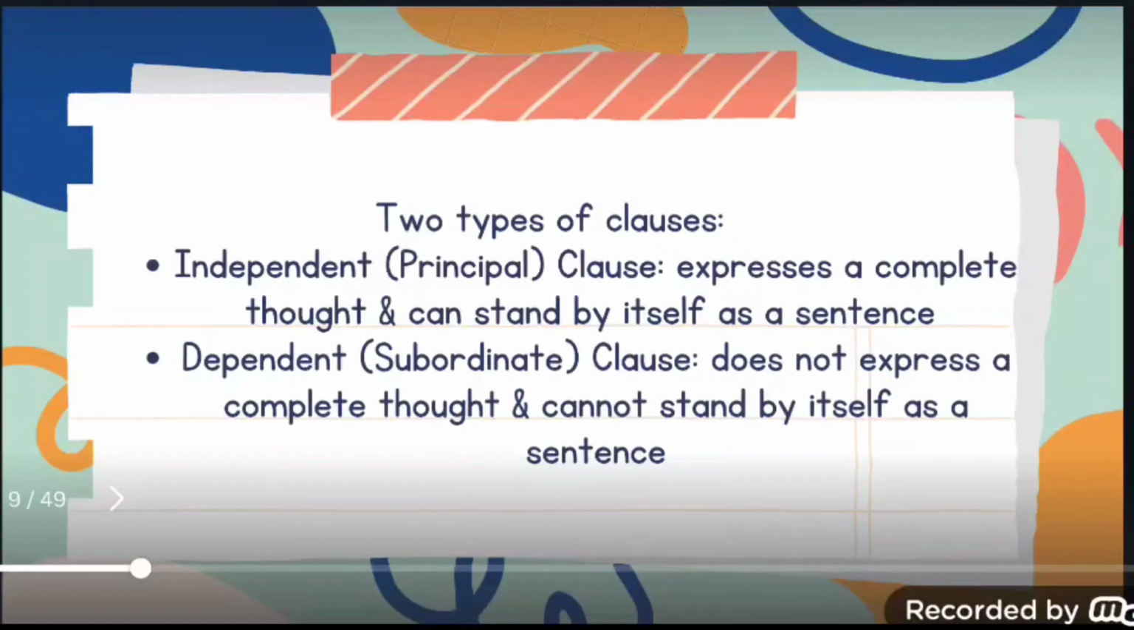The second type of clause is the dependent or the subordinate clause. So what is a dependent clause? A dependent clause does not express a complete thought and cannot stand by itself as a sentence. So a dependent clause contains a subject and a verb, but we cannot call it a complete sentence because there is a certain kind of incompleteness. So let us find out more about the dependent or subordinate clause.